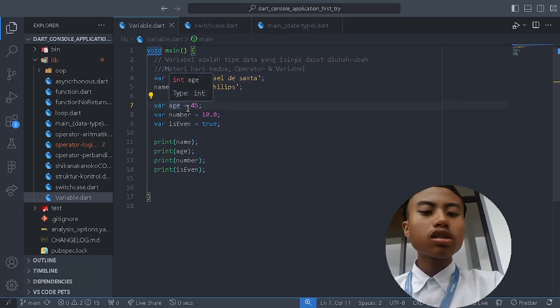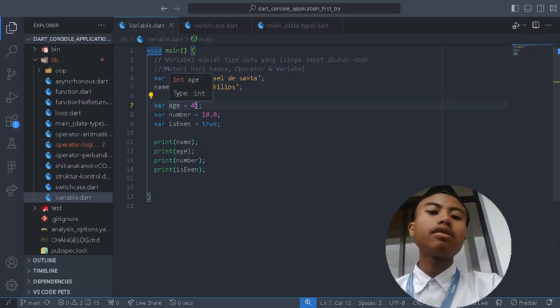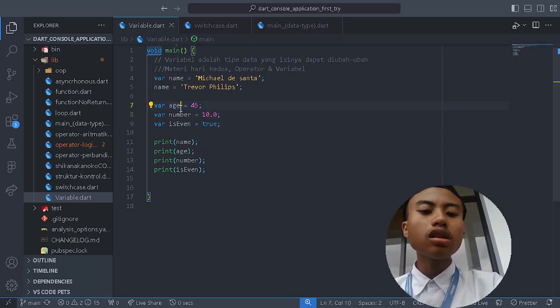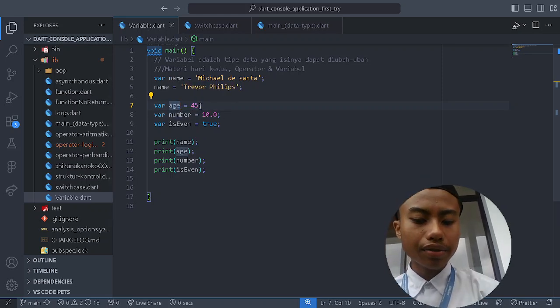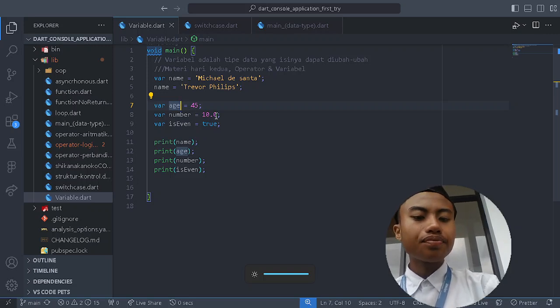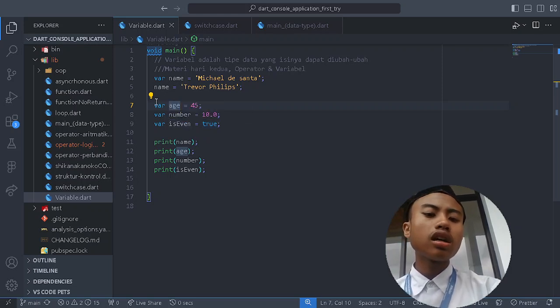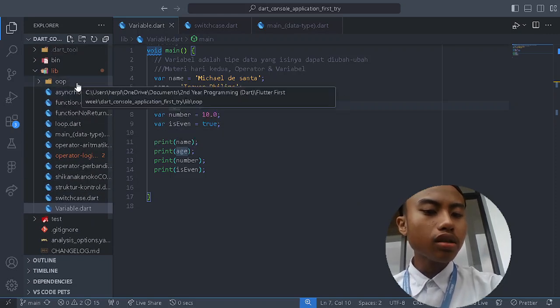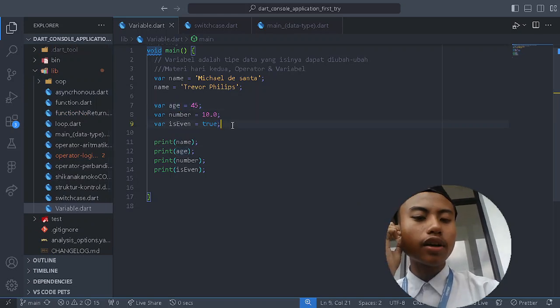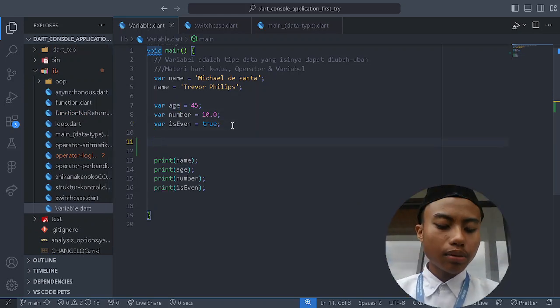Variables can also hold numbers, like age. You have a variable of an age that is 45, and you can also use decimals and something like that. Also variables like true or false, because these are general variables. Now we will talk about the special variable. Let me show you.